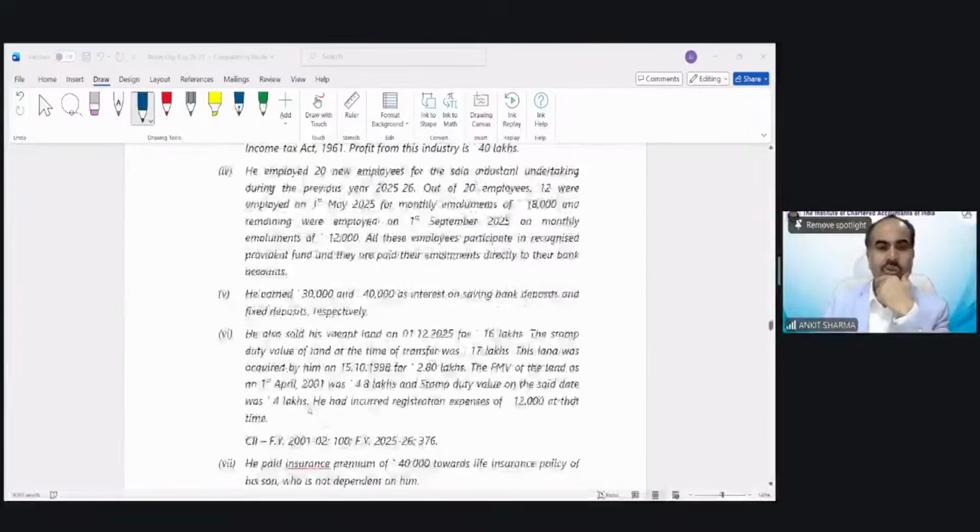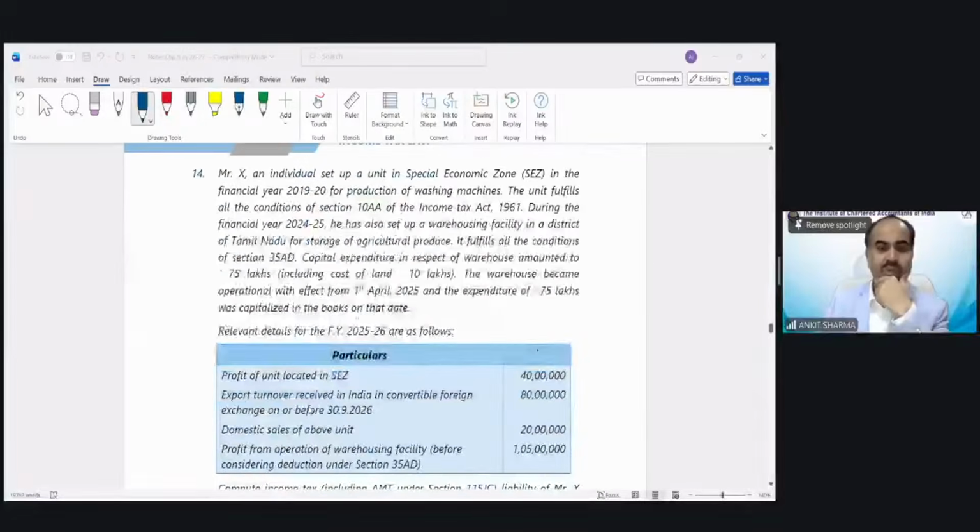So question number 14 is a different question because you will be asked to calculate AMT also in this question. So that's why I want to discuss this question. So you will have an idea how to calculate AMT, what is the credit, etc.